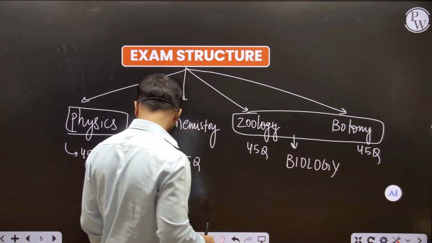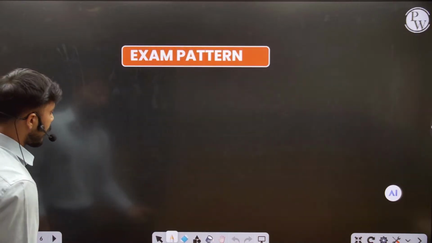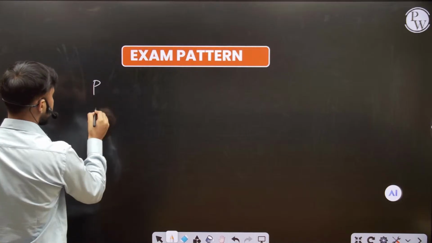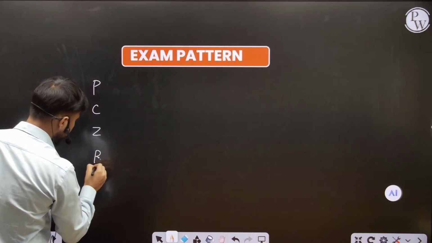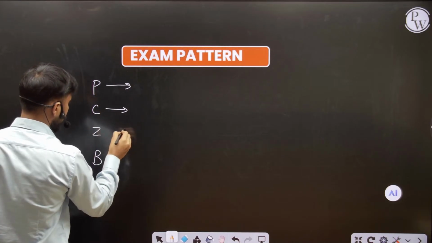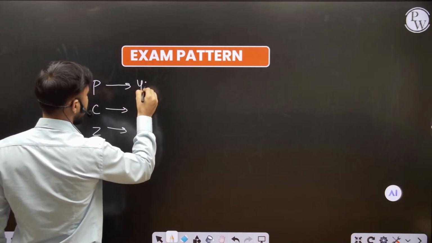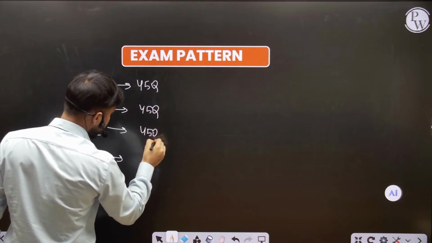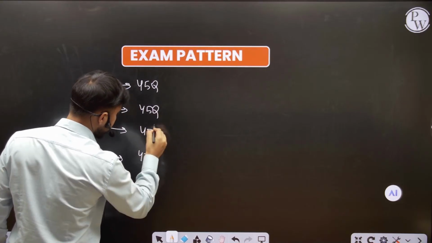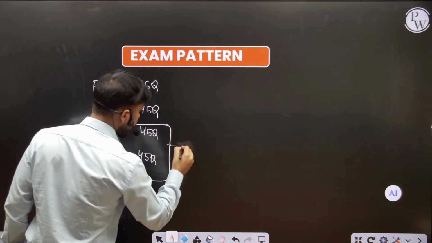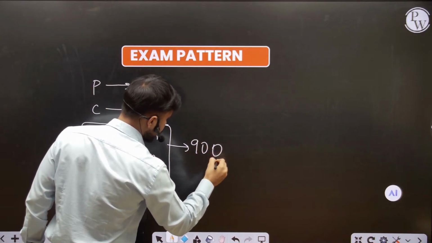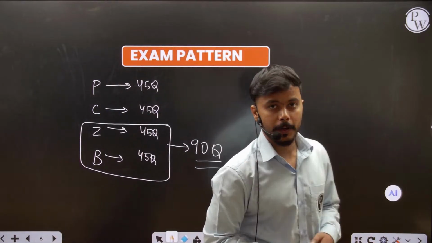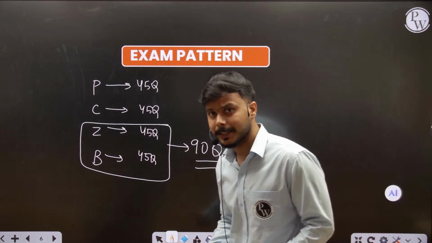So if we see the pattern, physics, chemistry, zoology, and botany all consist of 45 questions. And you can see here that biology itself consists of 90 questions. So biology is very important for the NEET preparation itself.